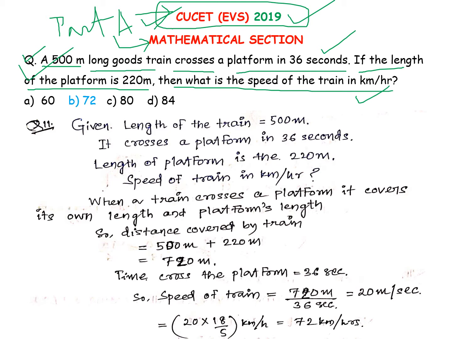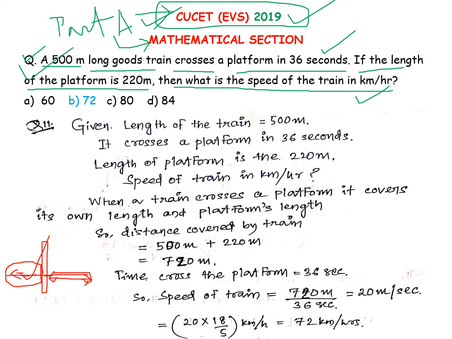So there is a basic concept you should know. Let me draw a diagram so that you can understand it very well. If there is a pole and a train is this much long, and it crosses this pole, what does it mean? It means that it will cover its own length completely.